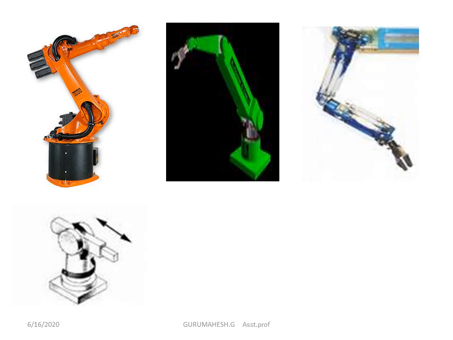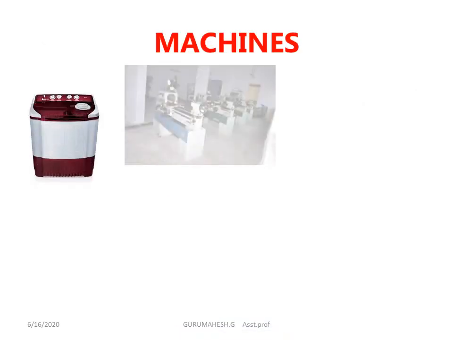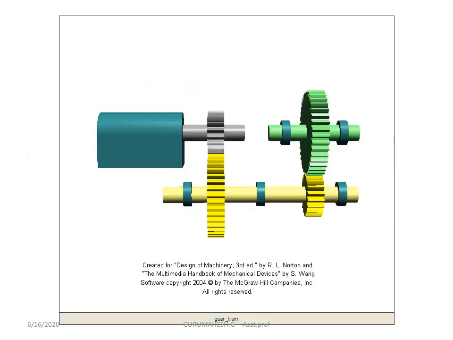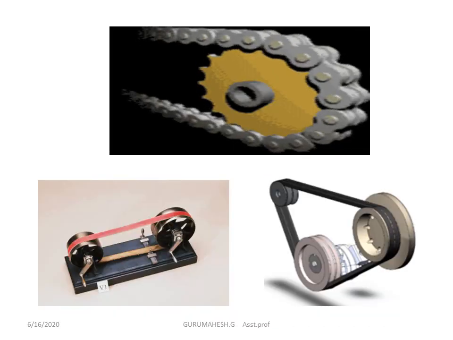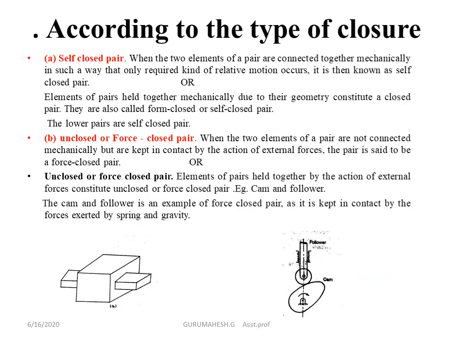Examples for mechanisms, these are the examples for machines. This is an example for a mechanism. This is also an example for a mechanism. So this is also an example for a mechanism. Then according to type of closure, we already discussed this also: self closed pair, unclosed pair.